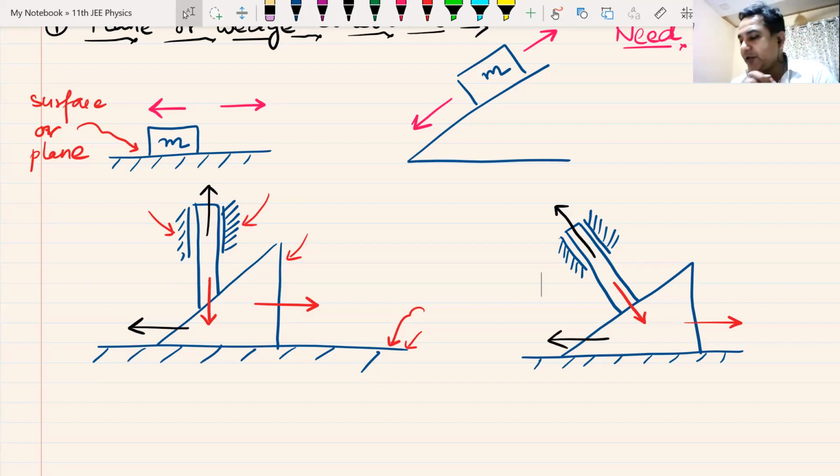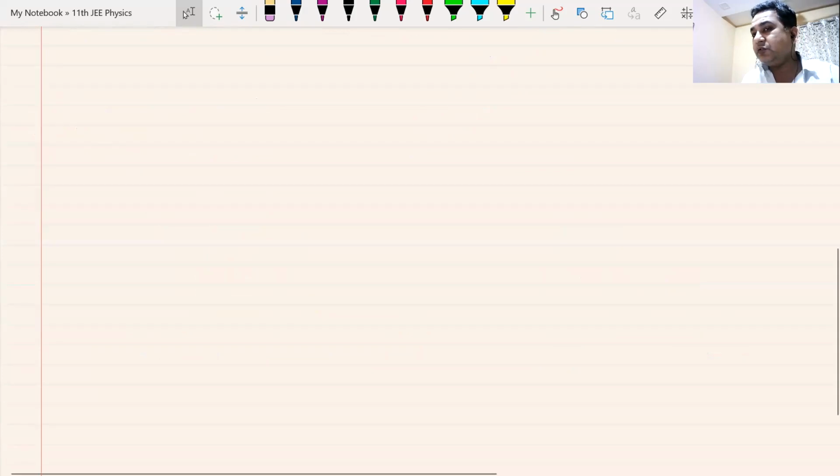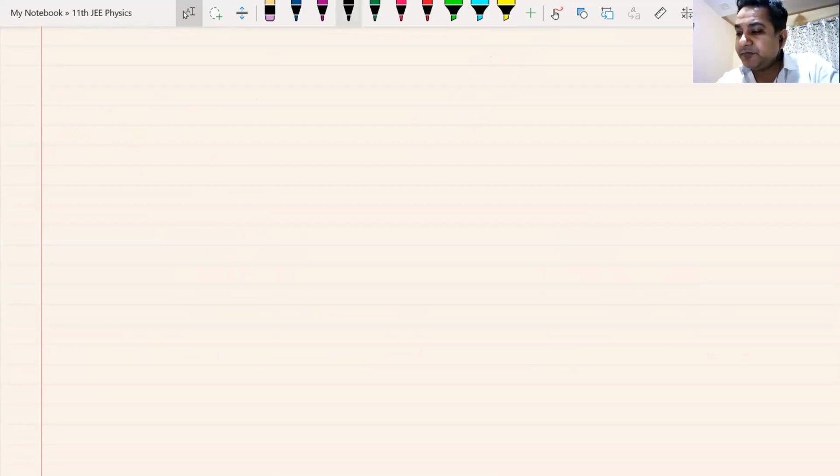Okay, great. Now, there is another type of constraint, which is known as number 2, string constraint.